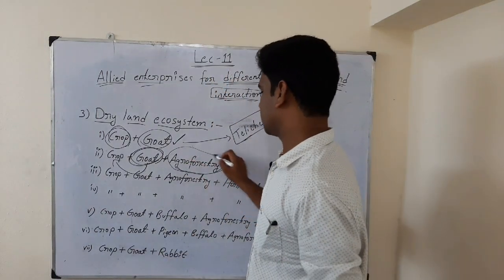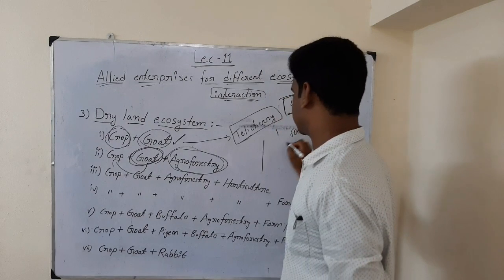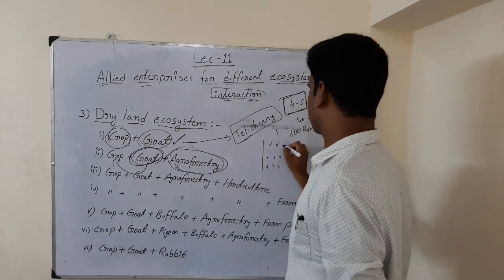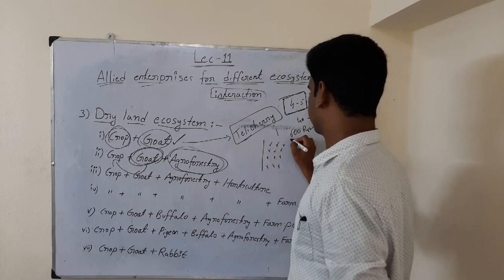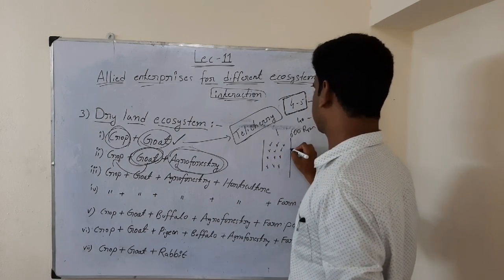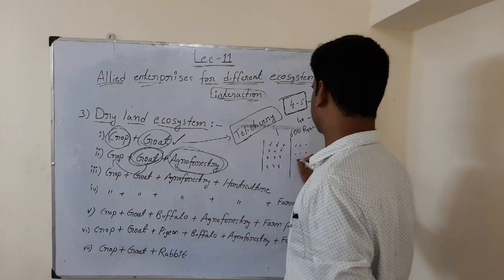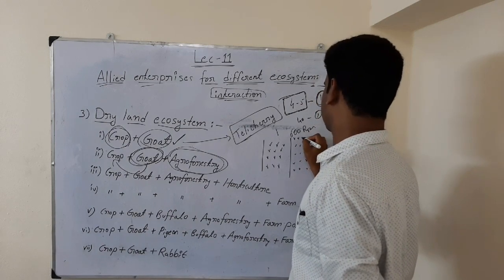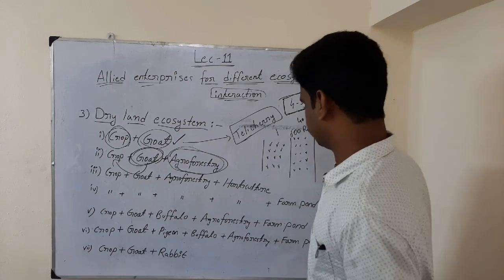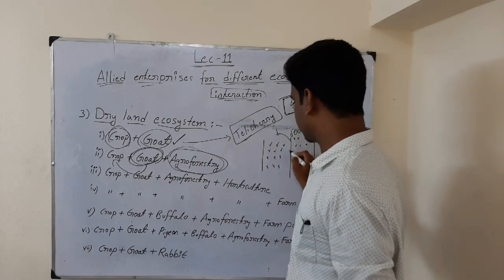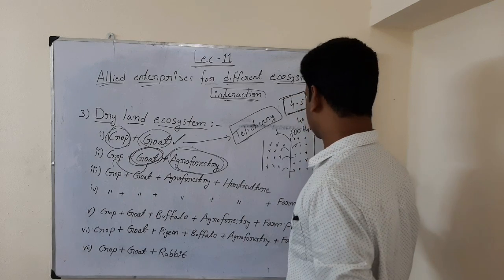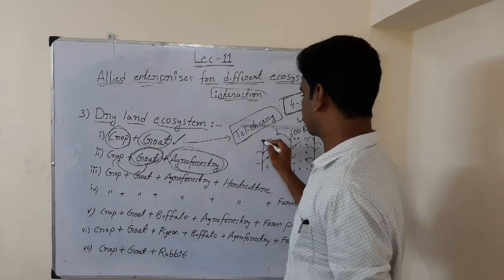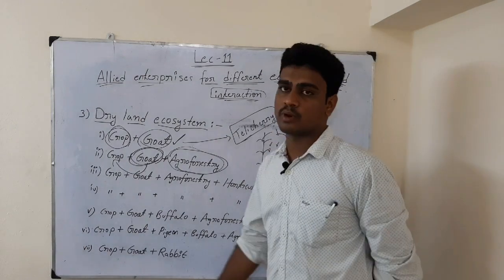And in agroforestry, we are raising tree species in one row, and in between agriculture crops in 3 or 4 rows, again 1 row of trees, and again 3 rows of agricultural crops. By doing all this, we can give some shade effect to the agriculture crops. So we have to choose the crops which will come up well under the shade. Why do we need to provide shade effect?